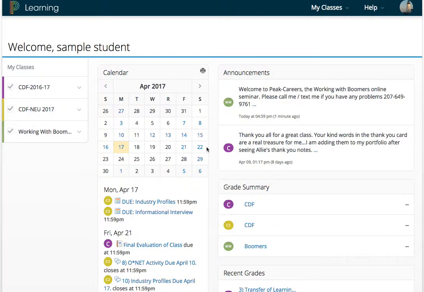Well, hi folks. I want to show a couple advanced features that should help you as you're navigating the learning management system, P-Learning, that we use. So this is your portal page, and this is a sample student that's logging in.